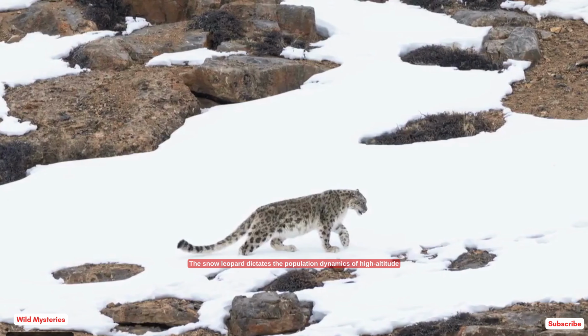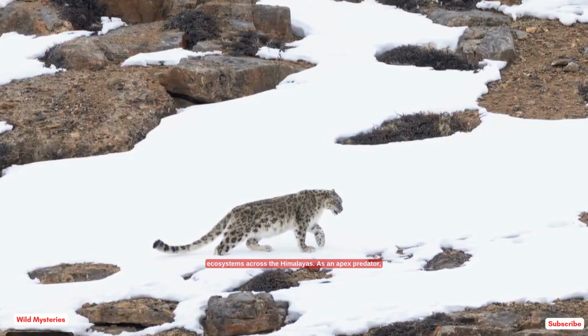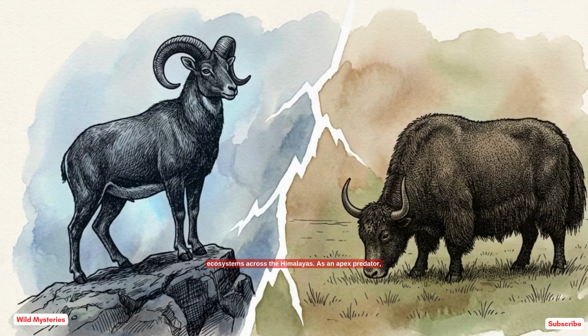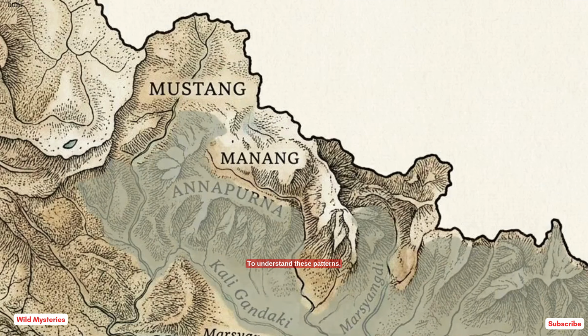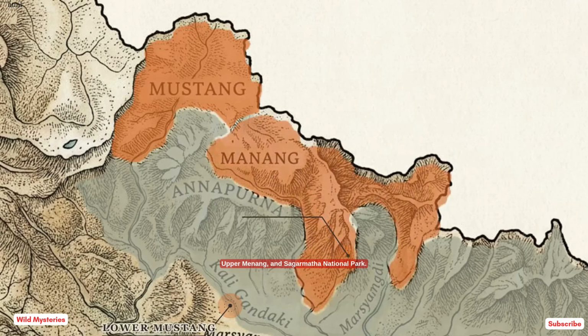The snow leopard dictates the population dynamics of high-altitude ecosystems across the Himalayas. As an apex predator, its hunting patterns shape the survival of both wild and domestic species. To understand these patterns, researchers focused on 3 rugged regions in Nepal: Lower Mustang, Upper Manong, and Sagarmatha National Park.